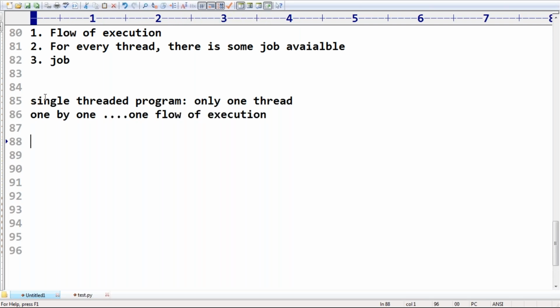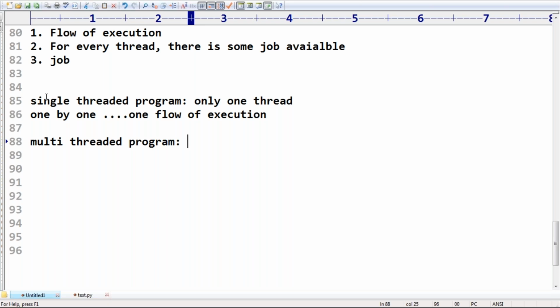If I have a multi-threaded program, how many flows of execution are there? Please respond. Multiple flows of execution. Each flow is responsible for doing some activity. Remember that.